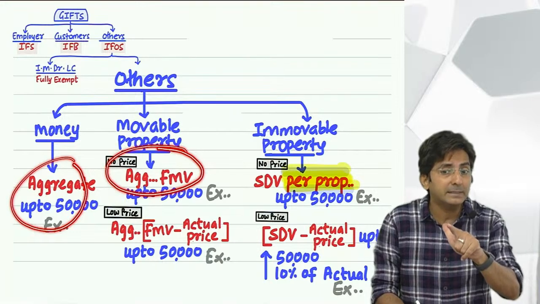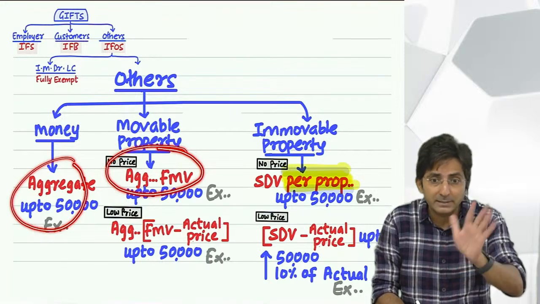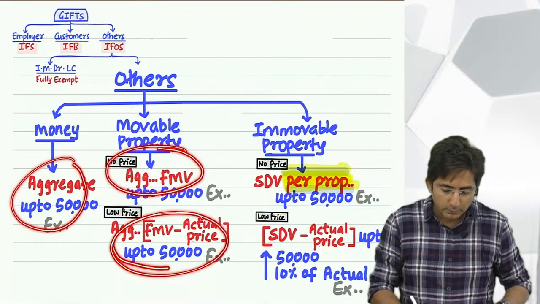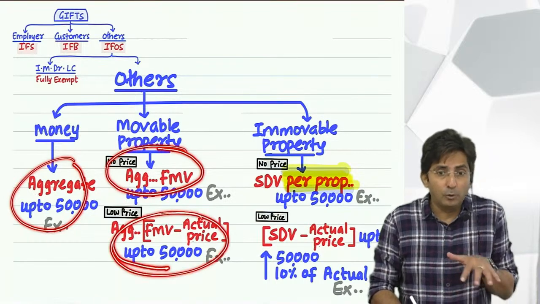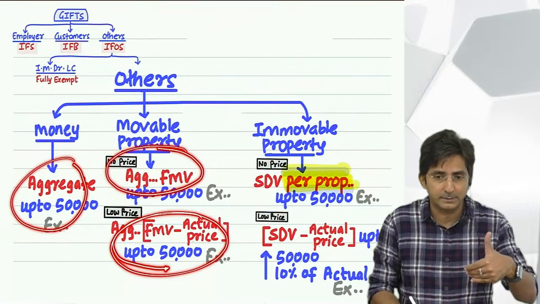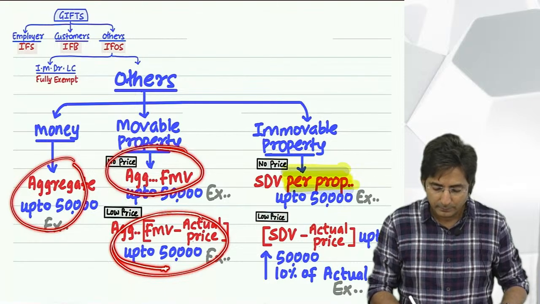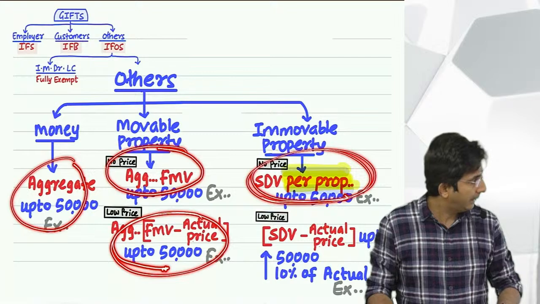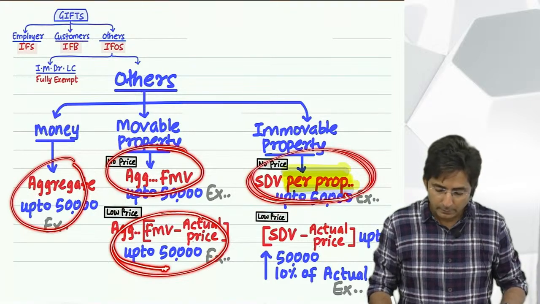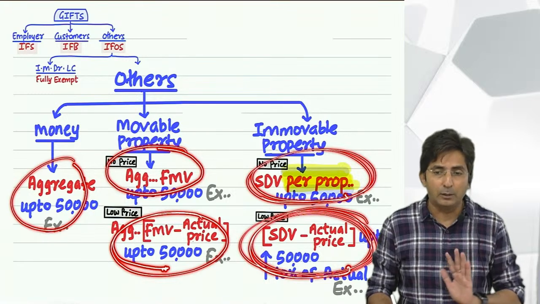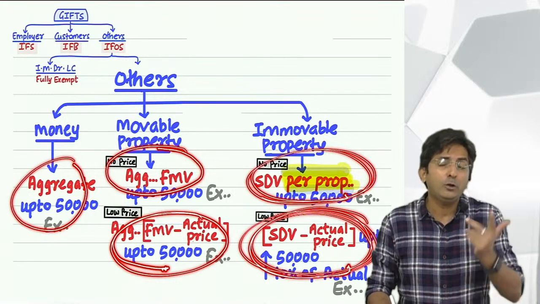See why I am keeping it separate? Because aggregation is to be done separately. Then third is gift of movable property at a lower price. Means you are buying something but you paid a lower price, so the difference. Then gift of immovable property for no price. And then gift of immovable property at a lower price. Tell me where to do the aggregation?